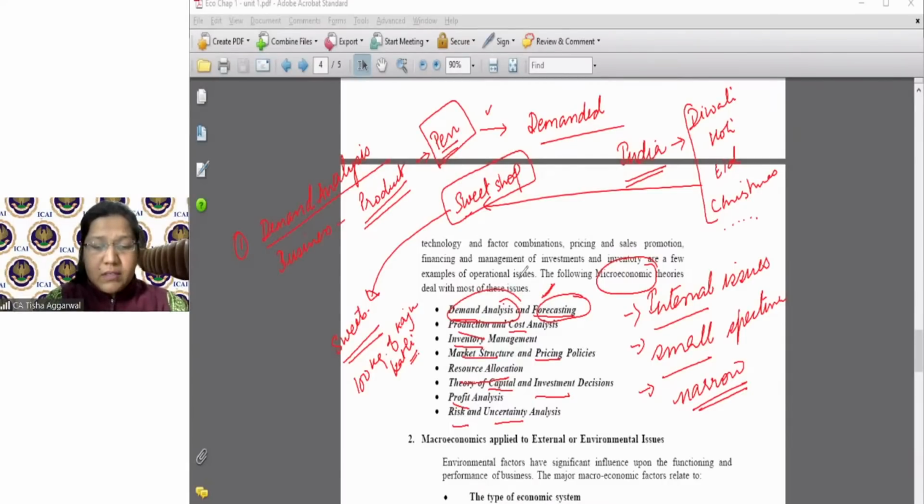Okay. Now, just 1 second. Okay. Second is production and cost analysis. Whenever you are into a business, wherever you are producing goods and services, the second thing that comes to your mind is how to produce it. My problem is whether that production should be labor intensive or capital intensive: should I use more manual labor, should I use more machines, etc. That is the production analysis.